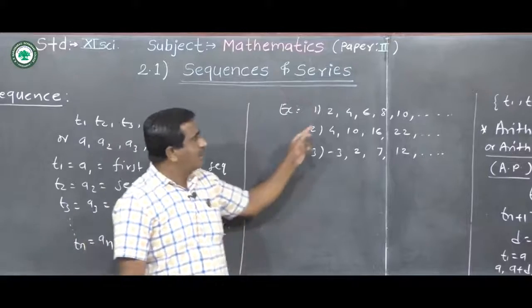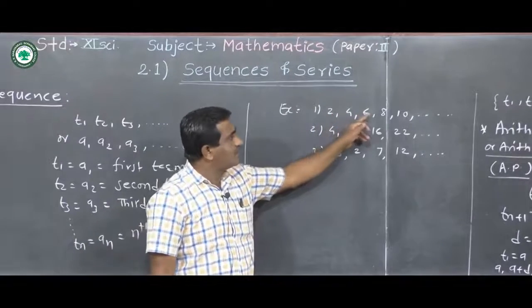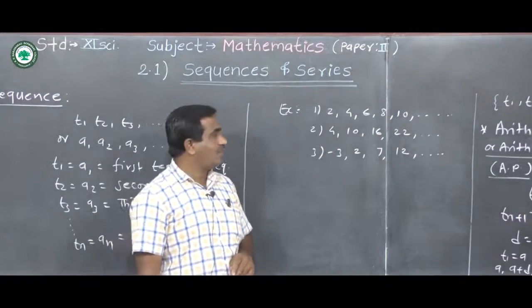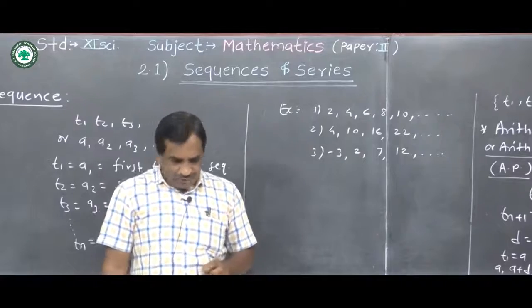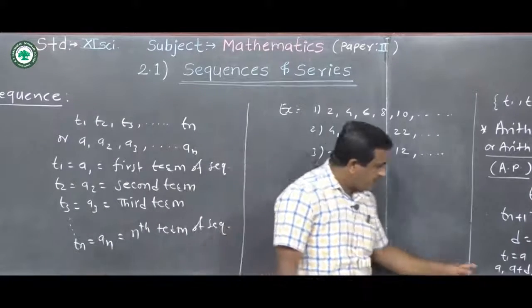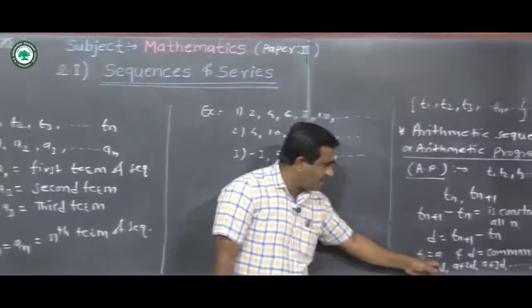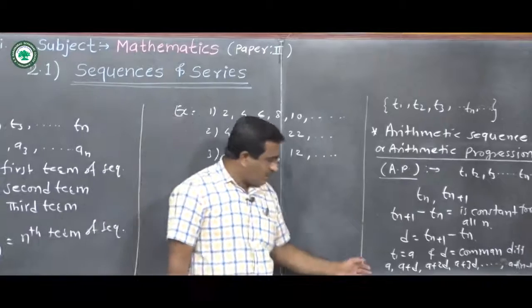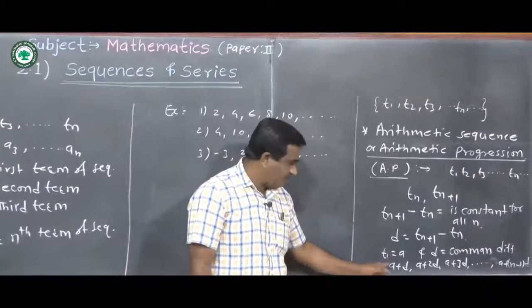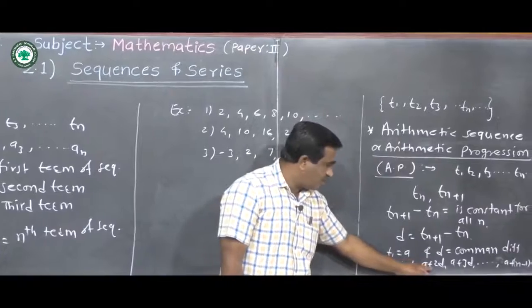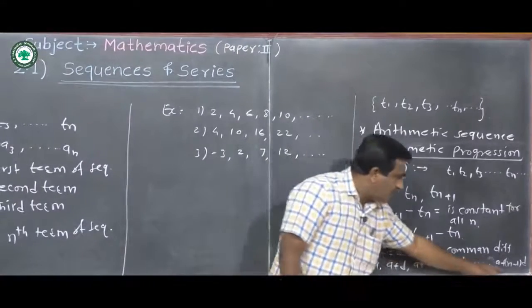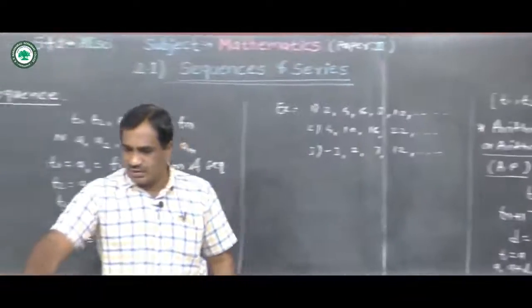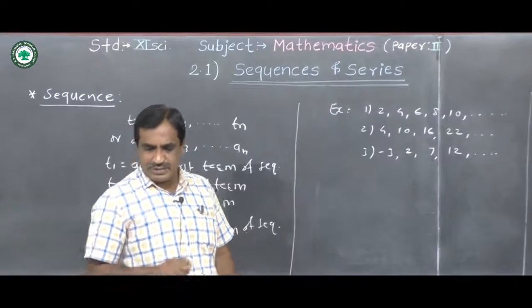Now in this sequence, 2 is the first term, then second term, third term, fourth term, fifth term, and so on. There are n terms in a sequence. Now here we have seen the terms of an arithmetic sequence are a, a plus d, a plus 2d, a plus 3d, up to a plus n minus 1 into d. Here a is the first term, a plus d is the second term, a plus 2d the third term, and this last one is the nth term of the sequence. A plus n minus 1 into d is called the nth term of the sequence.